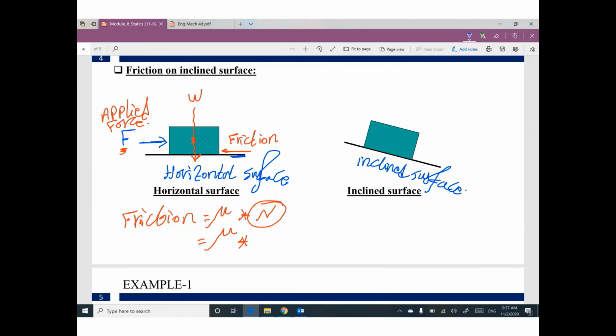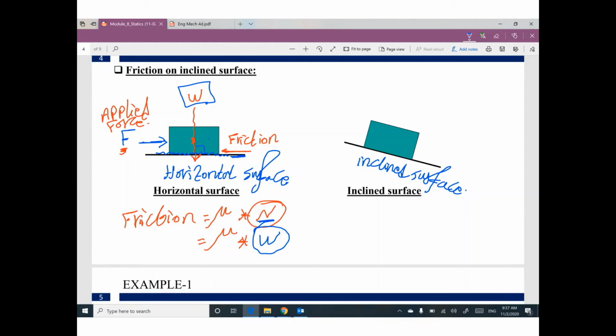I think the surface of contact is this horizontal line. Which force is perpendicular to this surface? Weight. So in this case, the weight is the same value as N. Why? Because the weight, you are lucky, is perpendicular to the surface.